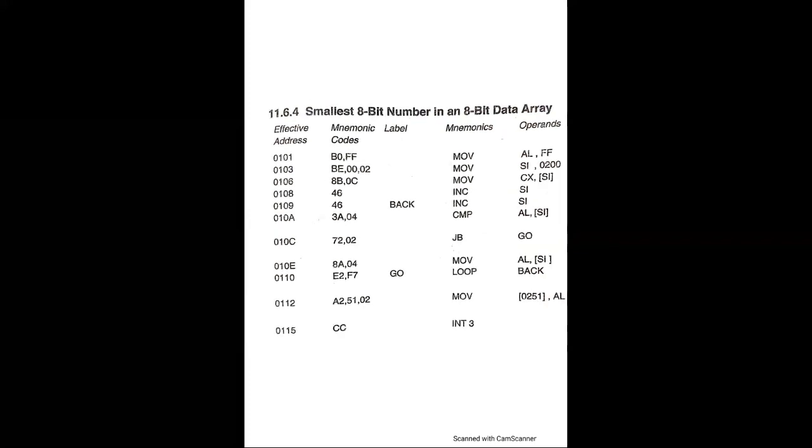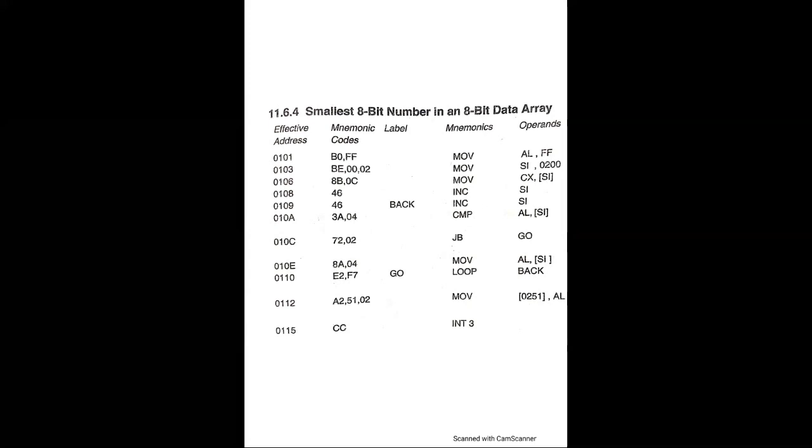Now comes the next program, smallest 8-bit number in an 8-bit array. So here again we have started with the effective address 0101. We have the mnemonic code B0FF, mnemonic move AL, FF, initial value for comparison. 0103 location we have code BE00 and 02, mnemonic move SI, 0200, memory address in SI.